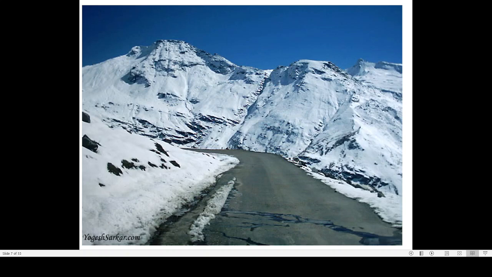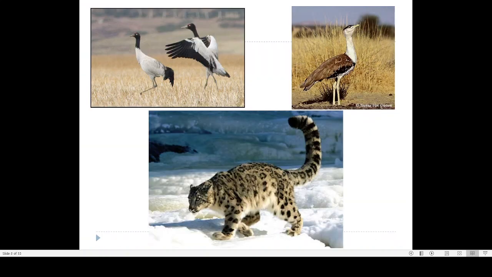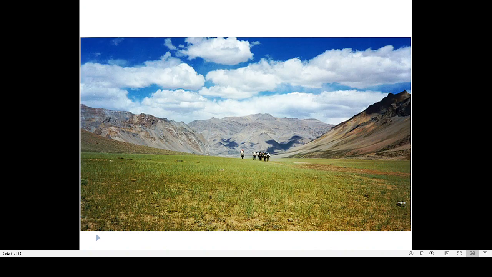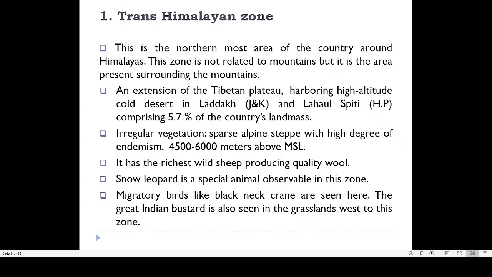Most of the time they are covered with snow, and that is why they are known as the Himalayan region. Mostly Himalayan mountain chains are occupying this region, and this is a view taken from a road. Then these are some of the animals. Then going to the vegetation, it is very sparse. Sparse means very few. That is the meaning of the word.